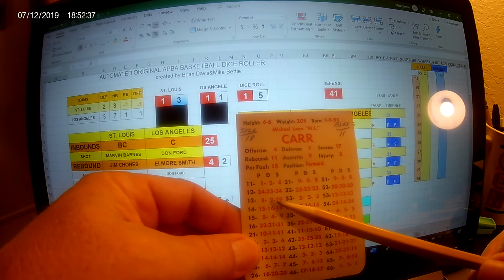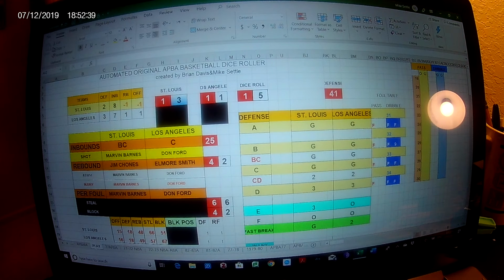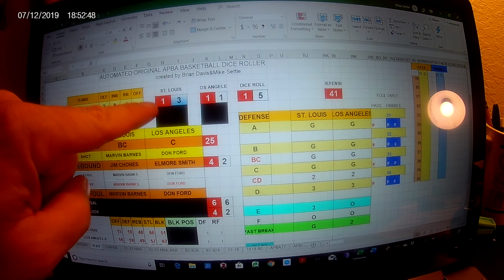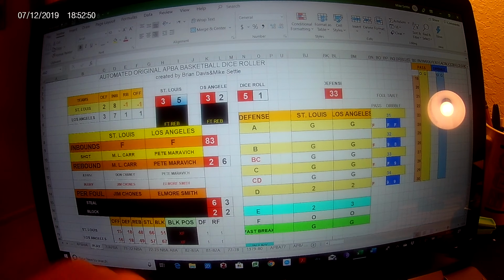A 13 is a 19. He wouldn't have made it open, much less guarded. So he missed it badly. Remember, that's an odd number. 1, 2, 3. More dice rolls. Rebound. If it says offensive rebound, St. Louis gets it. Otherwise, Los Angeles gets it. And Los Angeles gets it. Maravich comes down with a rebound.